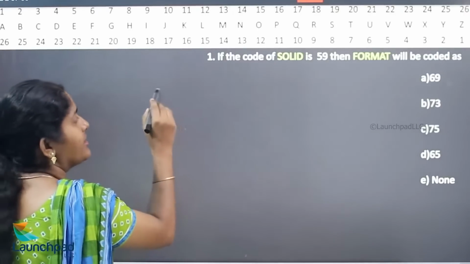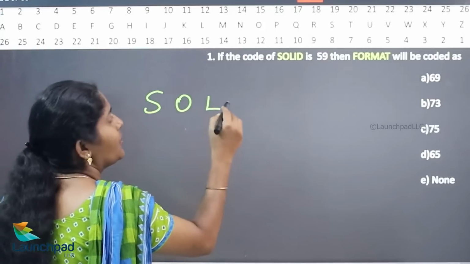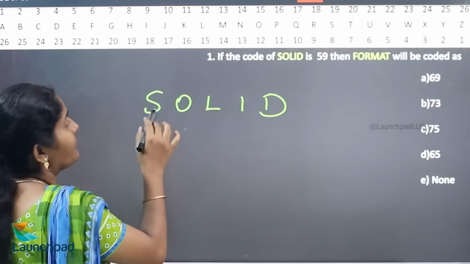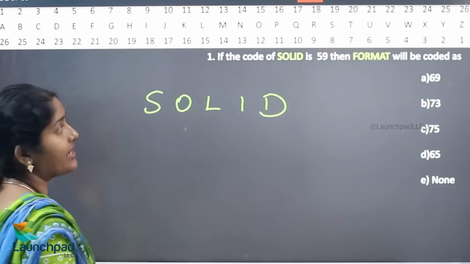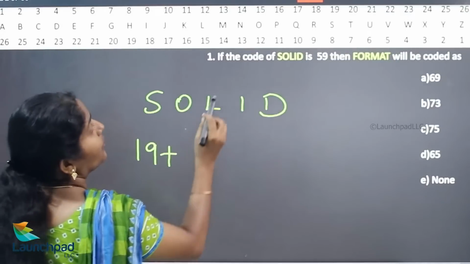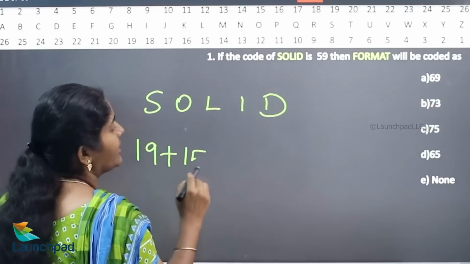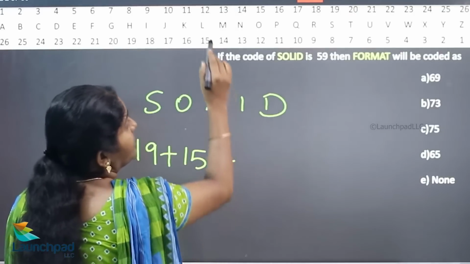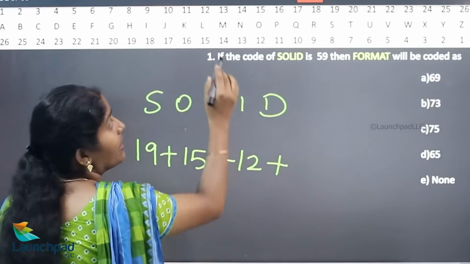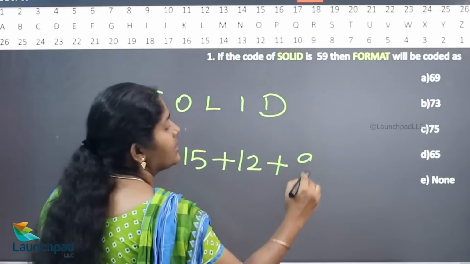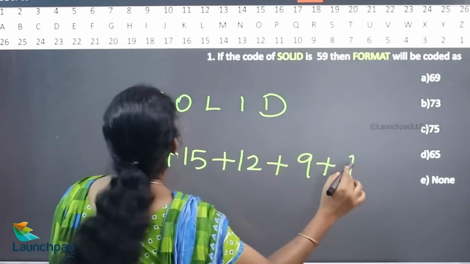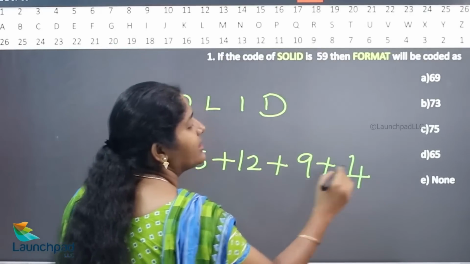Solid is 59, S-O-L-I-D. What is the value of S? 19. What is the value of O? 15. What is the value of L? 12. What is the value of I? 9. What is the value of D? 4. So the value of D is 4.